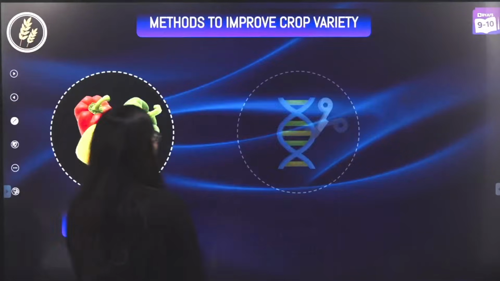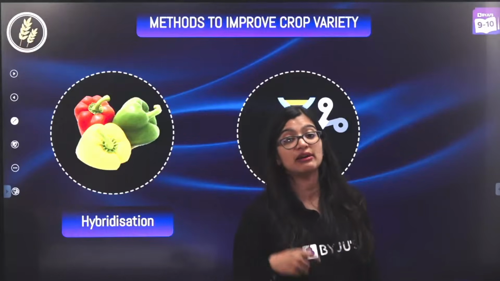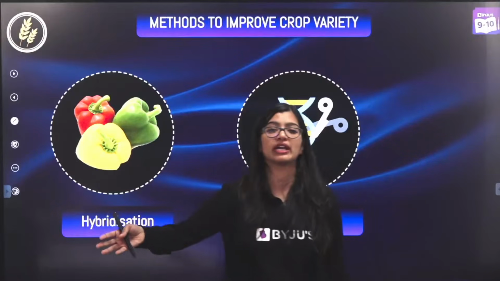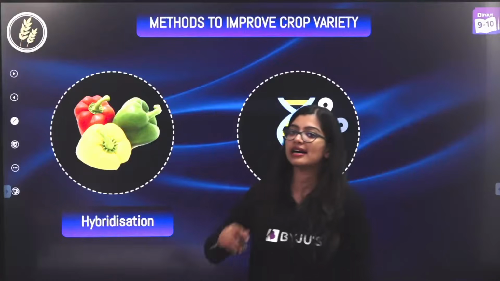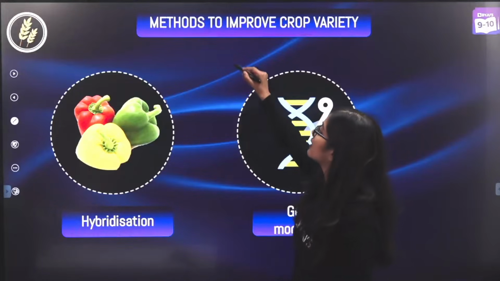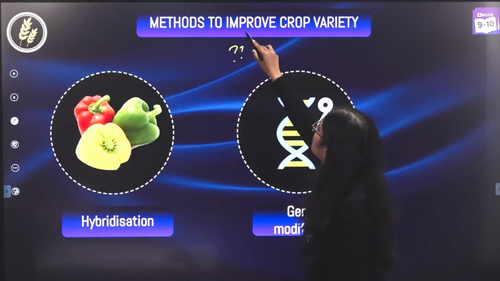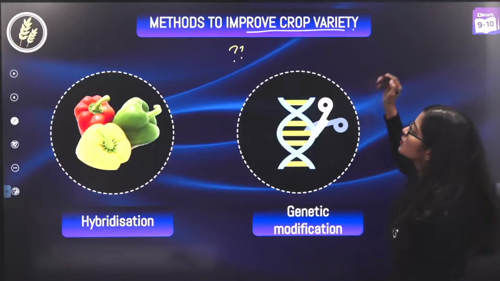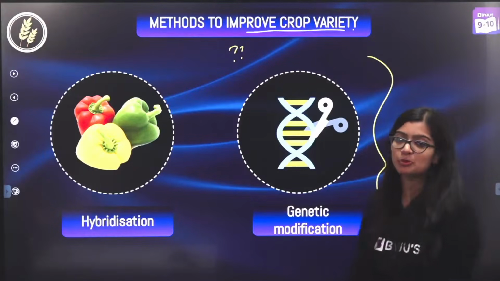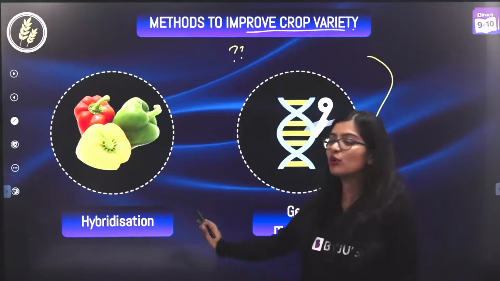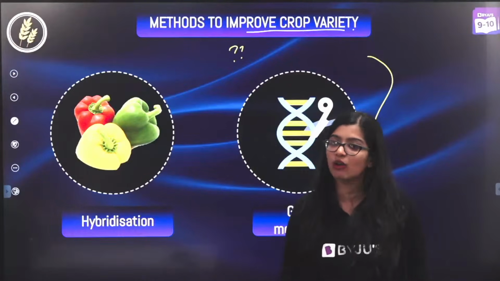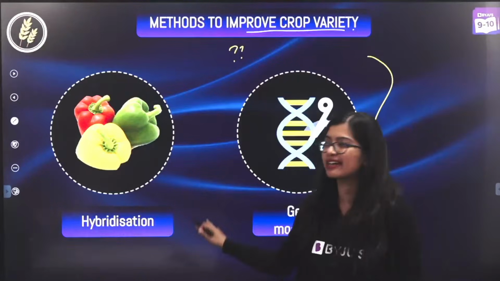So I'm going to quickly go ahead. Now that we know the objectives, or why we are improving crop variety, let's see how we can achieve this. How can we improve our crop variety? This particular part is the toughest part of this chapter, okay? If you understand this, the rest of the chapter is a cakewalk. It's easy peasy, and that's why I'm spending some time here.